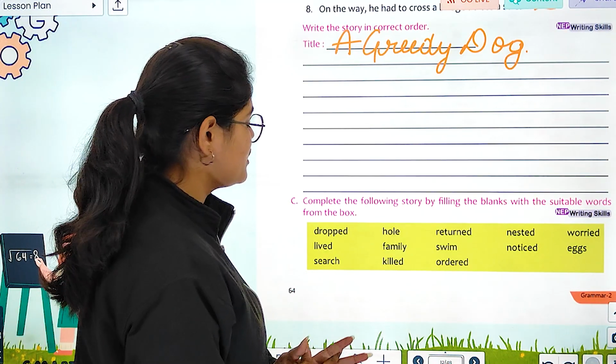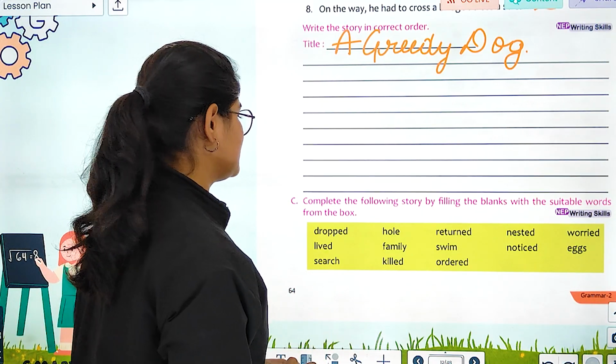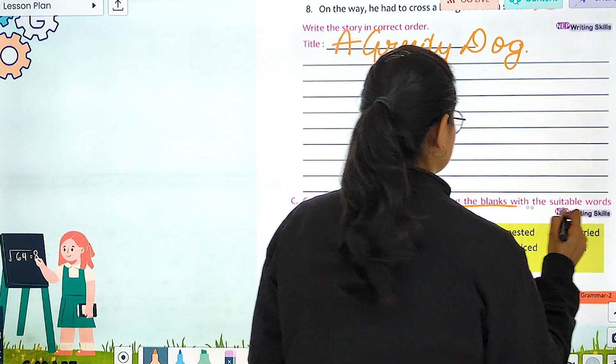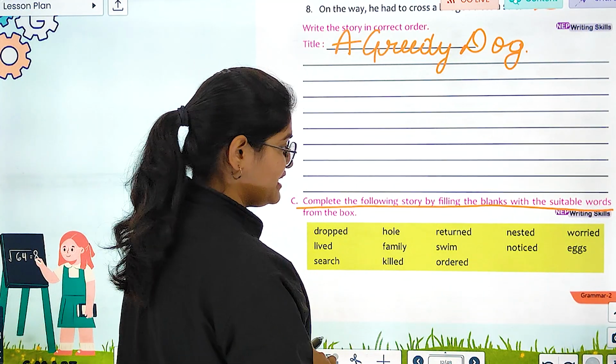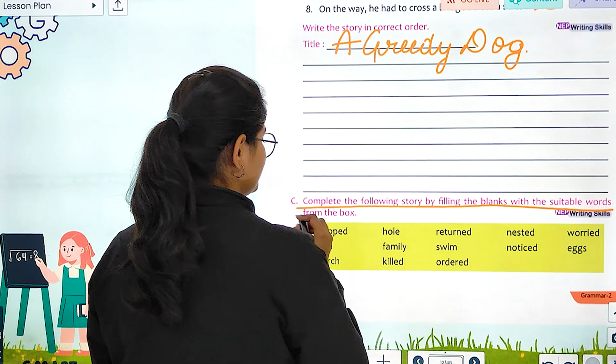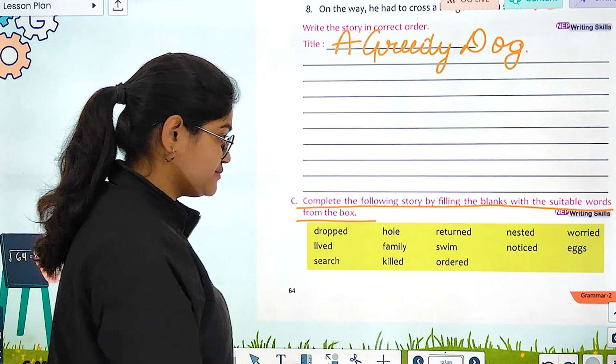Now, moving ahead to the next story, it says, complete the following story by filling the blanks with the suitable words from the box.